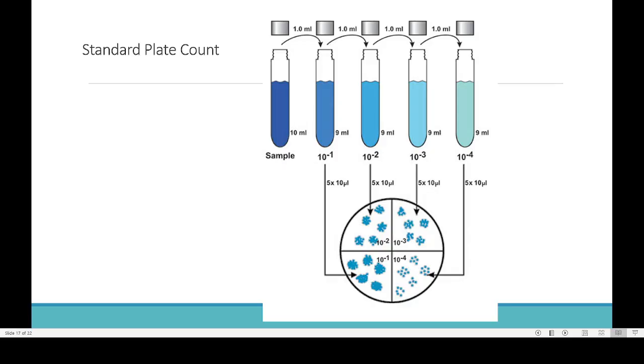Now we collect bacteria from these and grow them in a petri dish. We also collect from the 100 times diluted sample, the 1000 times diluted sample, and the 10,000 times diluted sample. When we check for the presence of bacteria, here you can find that 1, 2, 3, 4, 5 colonies are formed. In the next one also 5 colonies are formed. In the third one, the 1000 dilution sample, we can also find 5 colonies, and in the 10,000 as well.